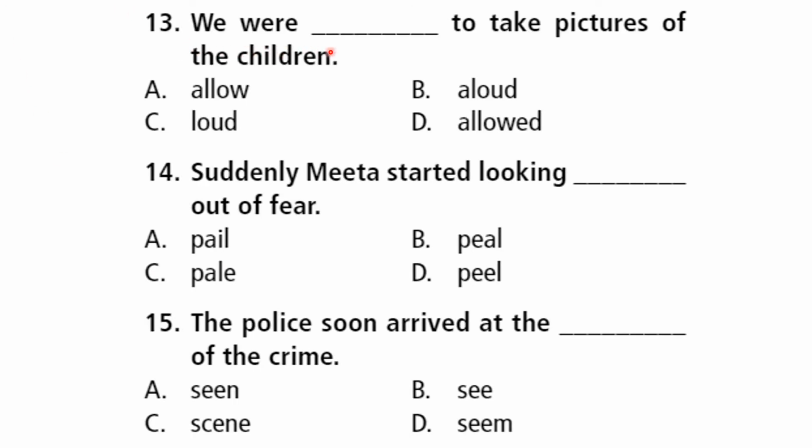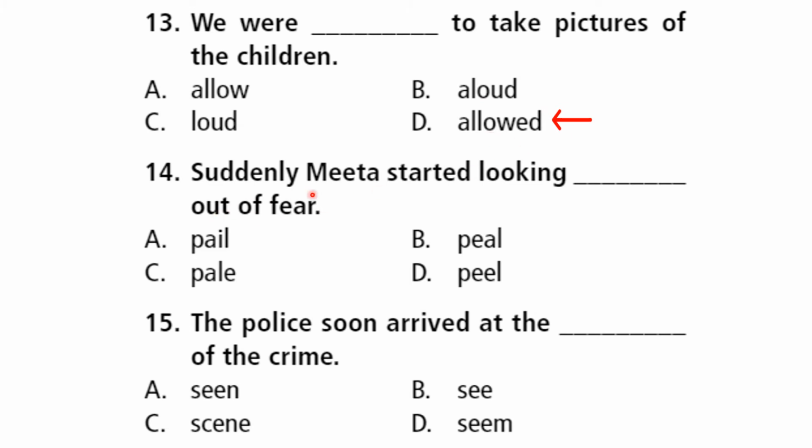Look here. We were dash to take pictures of the children. We were allowed, allowed. So now check, these two have the same sound. Allowed. This is also allowed. Now you have to choose which is the correct option here. We were allowed to take pictures of the children. This one is making noise, sound. And this one is giving permission. So the correct answer is allowed.